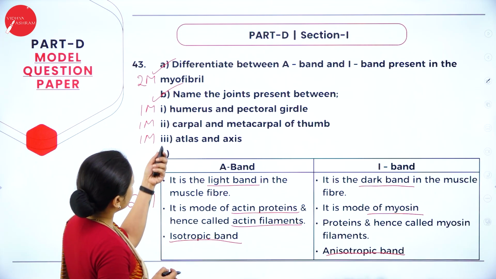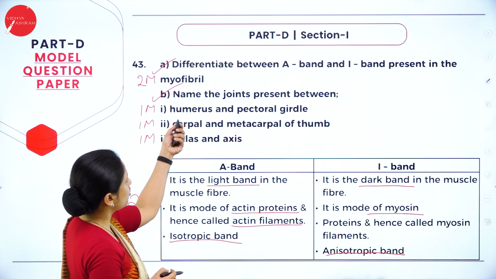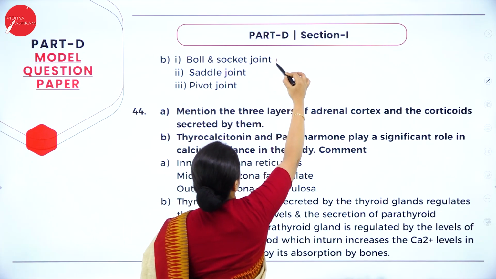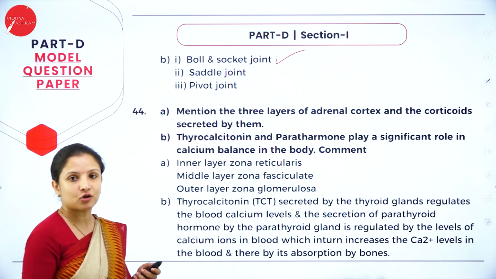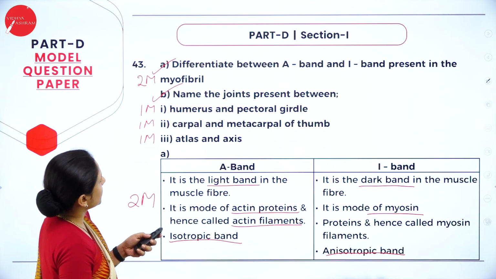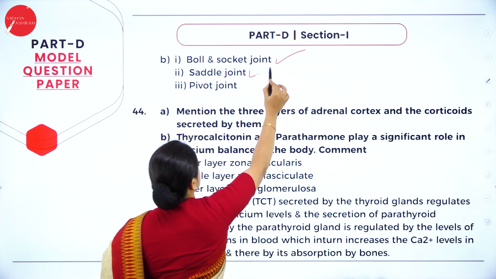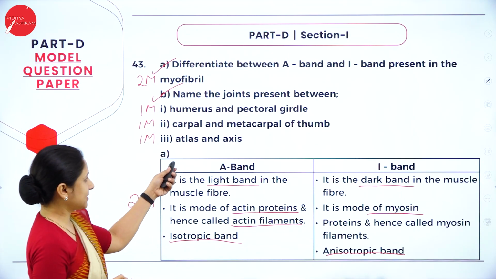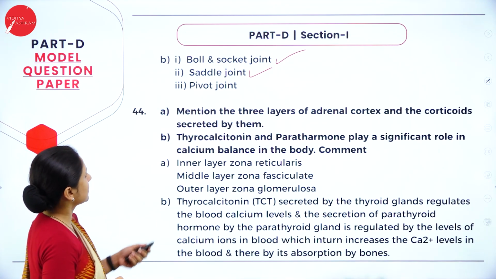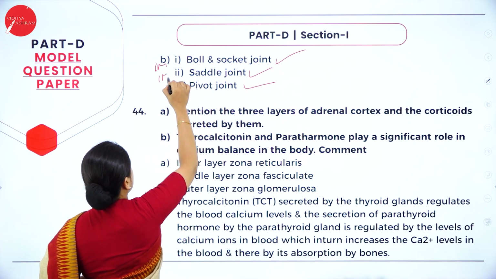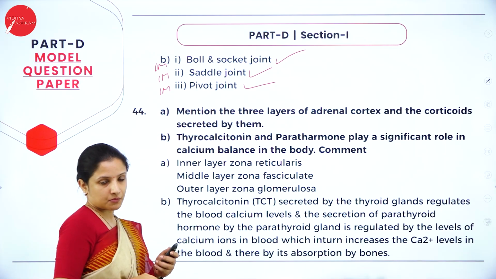Next, you have to write, name the joints present between humerus and pectoral girdle. The joint present between humerus and pectoral girdle is called a ball and socket joint. The joint present between carpal and metacarpal of thumb is called a saddle joint. And the joint present between atlas and axis is called a pivot joint. So you write each of these for 1 mark, you will get totally 5 marks.